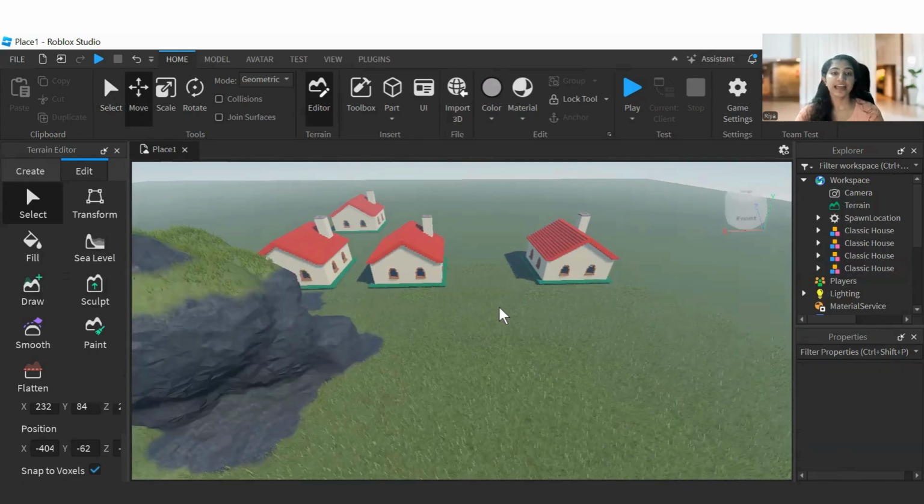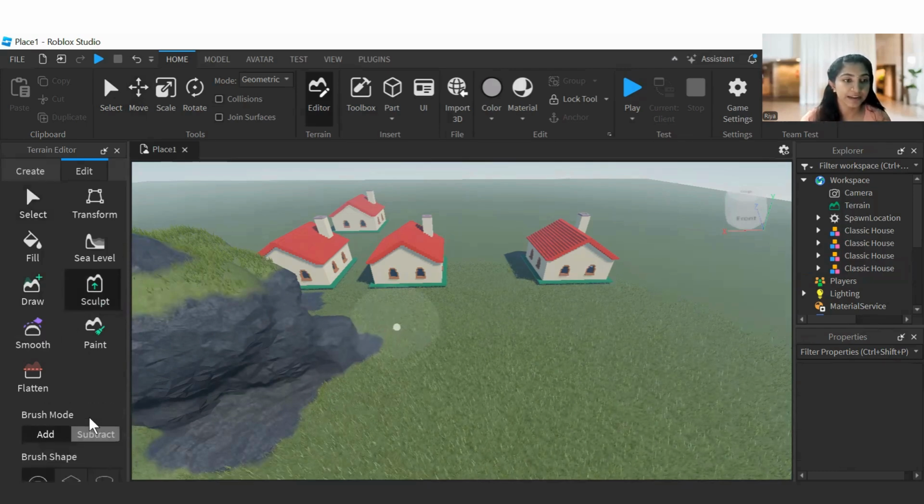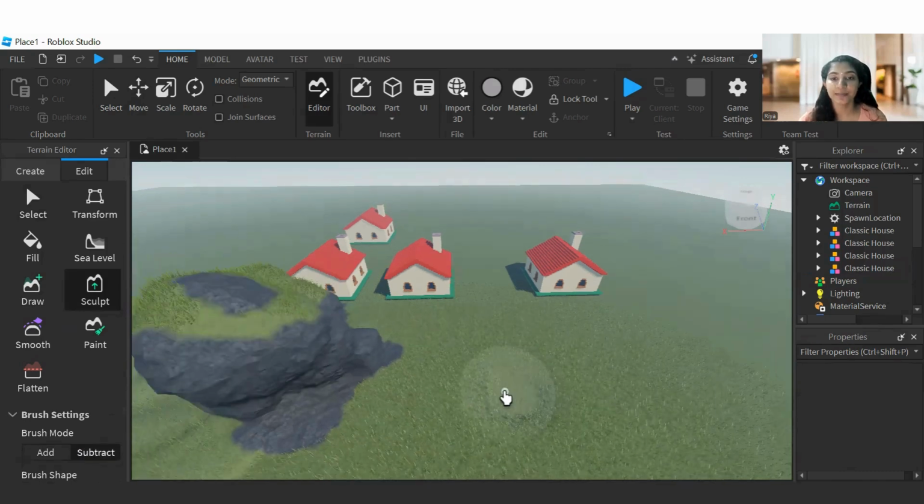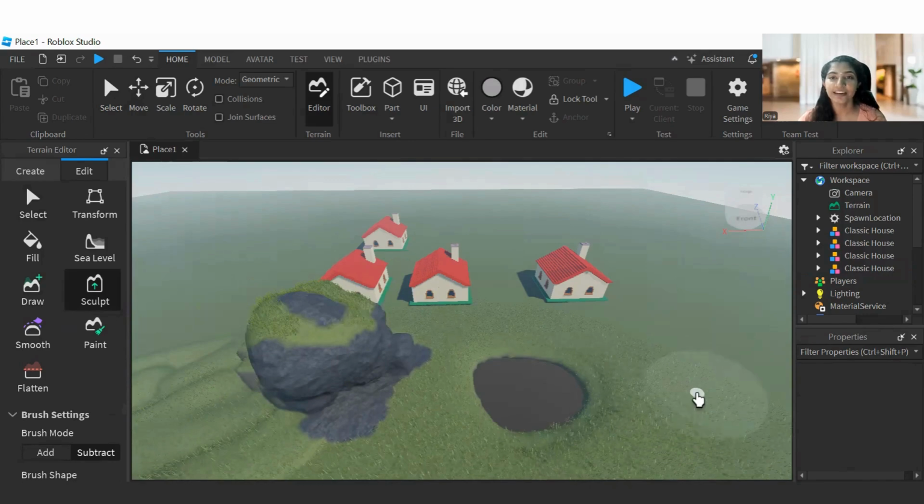Now I'm going to add a water body. So for that, just opposite to add, we have subtract. To dig something, you have to subtract. Let's see. I'm going to subtract. I'm going to dig. Dig like this. See, I dug an area over there, right?